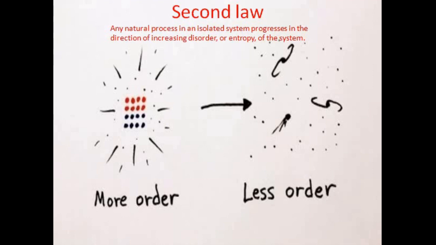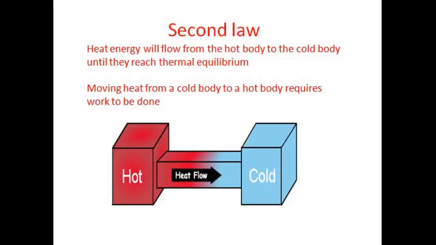The second law of thermodynamics also speaks about the direction of the process. So, what is the direction of process? In any natural process in an isolated system, the process will progress in the direction of increasing disorder or increasing entropy of the system. The second law also says that heat energy will flow from hot body to the cold body until they reach thermal equilibrium. That is, moving heat from a cold body to a hot body requires work to be done. Without any work, we cannot transfer heat from a cold body to a hot body.